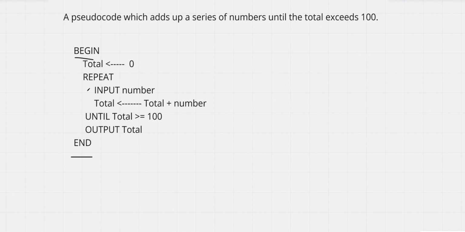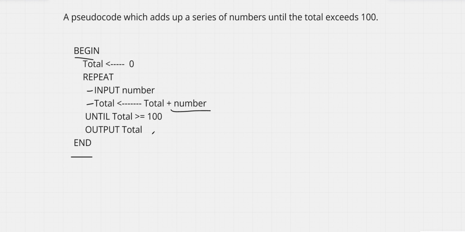So repeat inputs the number and adds the number to a total, and until the total is 100 or greater than 100, it repeats these, and if it is greater than 100 or is equal to 100, it outputs the total.